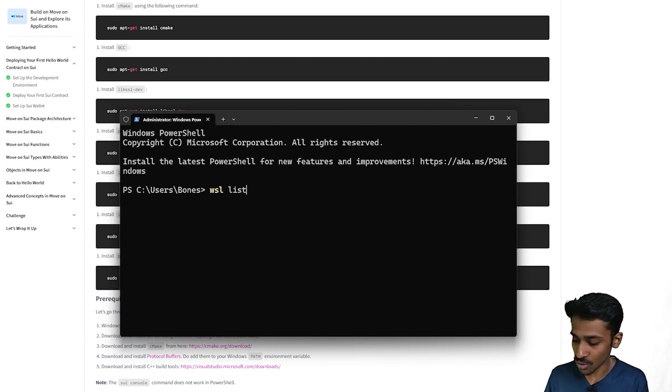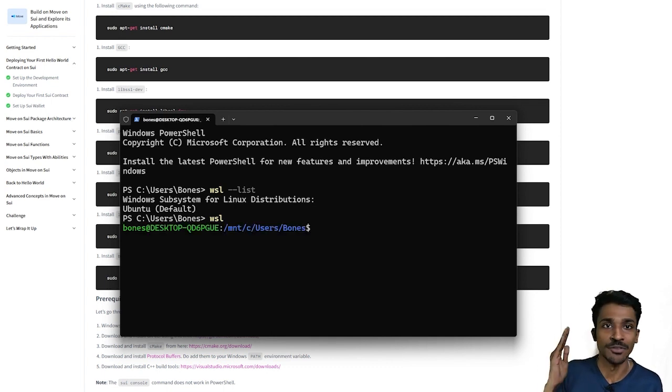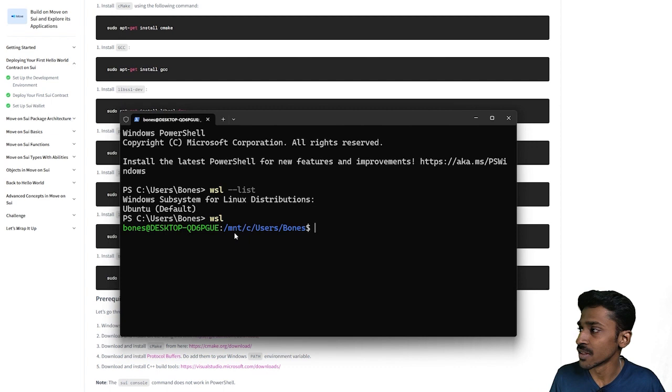Just to show this, I'm going to run this command, which is wsl --list, to show you that I already have the Ubuntu subsystem installed on my Windows machine. In order to access the subsystem, you just need to open your terminal and run the command wsl. In a few seconds, it will get us access into the subsystem. There you go. Currently we are in this particular directory, which is /mnt/c/Users/bones, which is my username. In your case, whatever username you have will be reflected here as well.